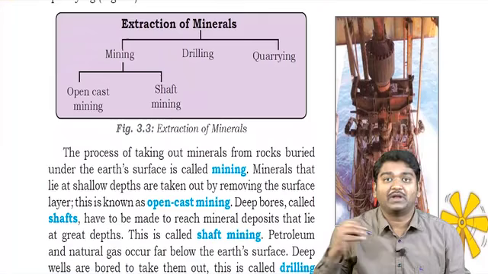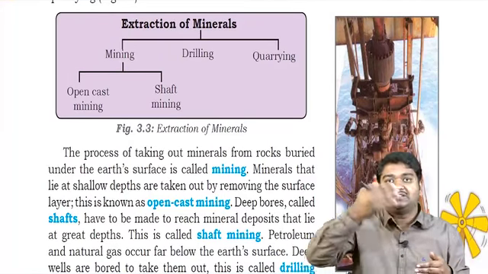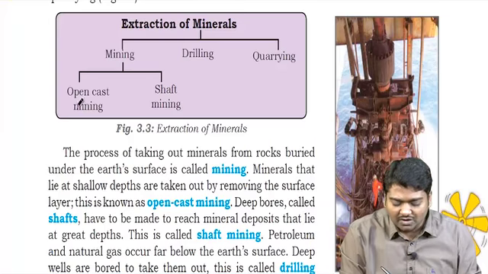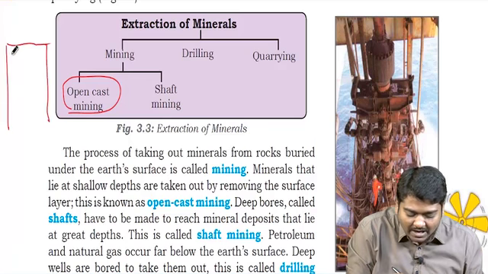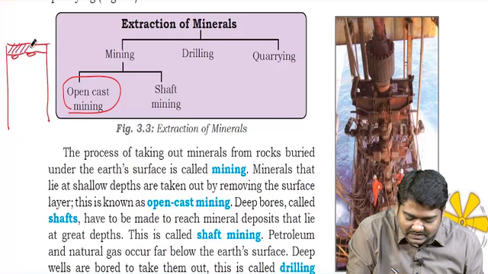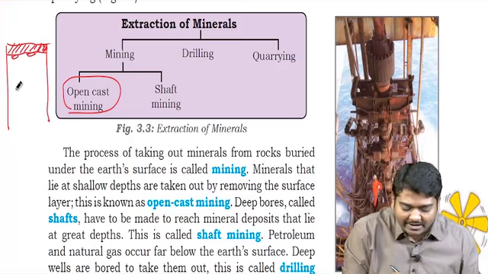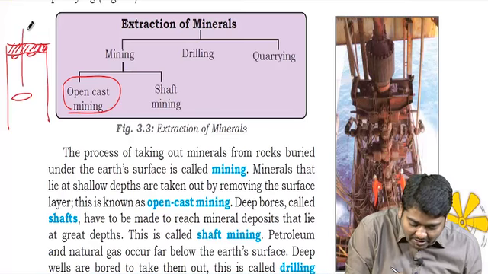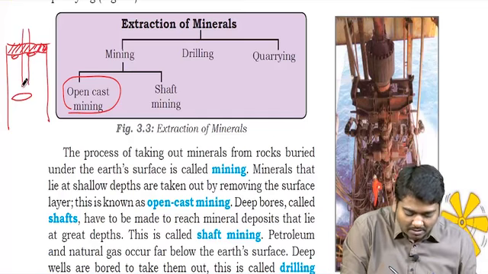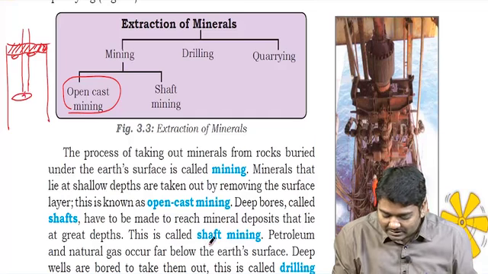How do we extract these minerals? One is mining. See, if it is present on the surface, we just dig the surface out and take the mineral. That is called open cast mining. Say, for example, if I have this as the land surface and the metal is present somewhere here, I will dig till here, remove this sand content and then extract the mineral. But let me take a scenario where the mineral is present somewhere deeper. Then I usually drill inside, go till here, and take it out. This is what we call shaft mining.